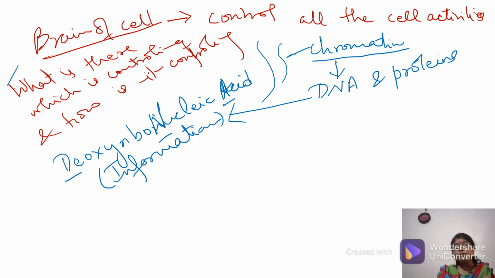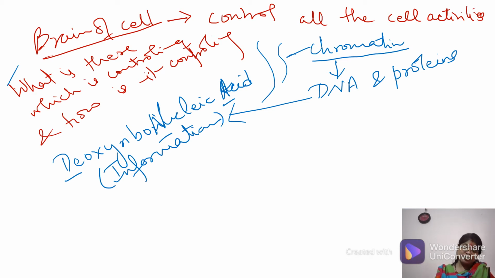So this DNA has all the information about when and what type of proteins will be formed, and what the structure of that protein should be. Every kind of information they have. So this DNA is basically the molecule which is controlling all the activities, because it has the information.